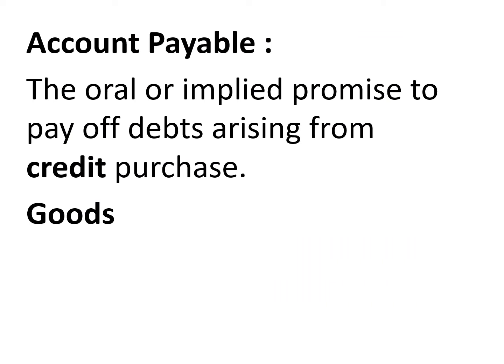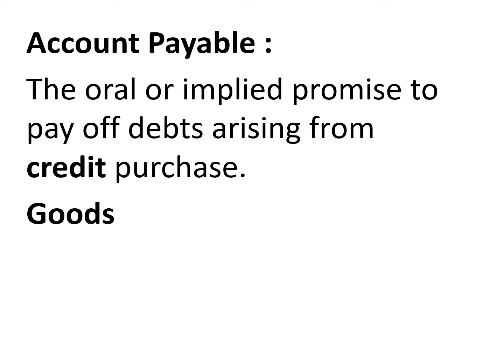So now what is accounts payable? Accounts payable is the oral or implied promise to pay off debts arising from credit purchases. We purchase some goods for selling, and if we purchase those goods on credit, definitely we will pay money to the supplier. So first of all, what is the meaning of goods? Goods are those items or commodities which are purchased by the business for selling purposes.